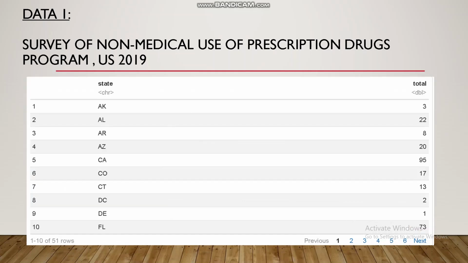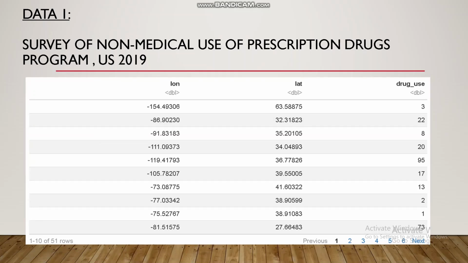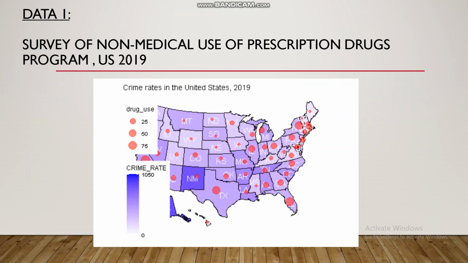We managed to summarize the data by state so that we can see how many people in total answered positively to the question in every state, that is, they were involved in any illegal activity. Then we acquired additional geographical data to map the states on our existing graph. As a result, we have a map that shows the crime rate as well as any illegal drug-related activity.